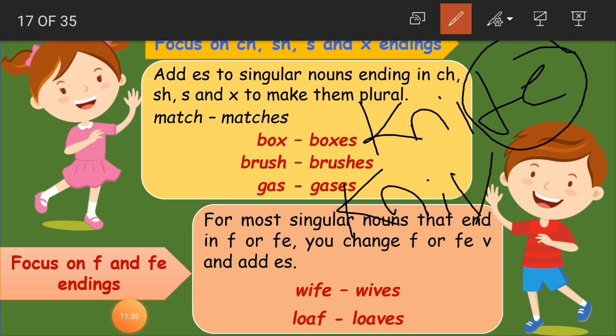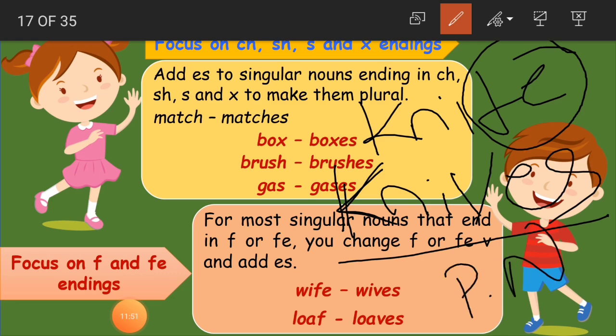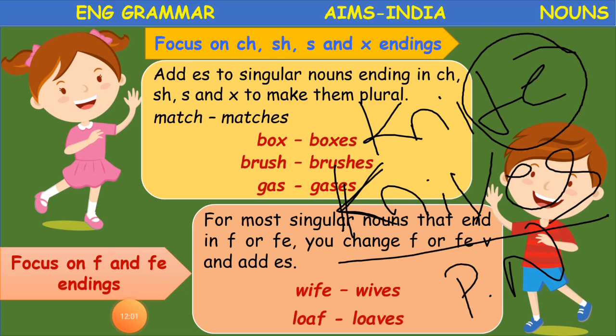K-N-I-V, and what do we have to add, children? We have to add ES. So then this, knives, becomes our plural noun. Clear, children? This is our plural noun. So remember, F or FE is going to change to V and ES will be added for a plural noun. Clear? Okay.